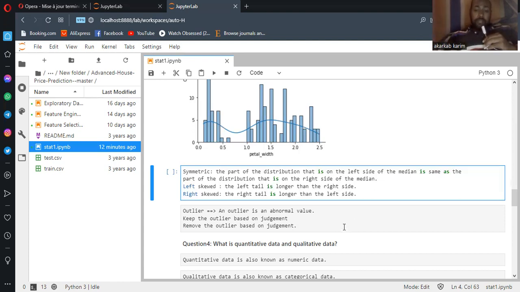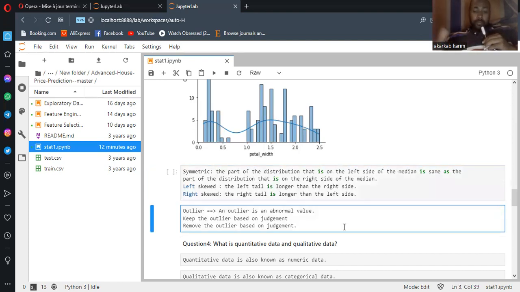Also, we have another concept, the outlier, which is an important one. In most cases, we face outliers. I mean, we have some values out of range. So an outlier is an abnormal value. Keep the outlier based on judgment, or remove the outlier based on judgment.